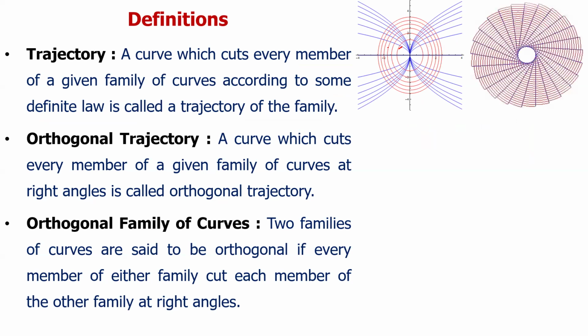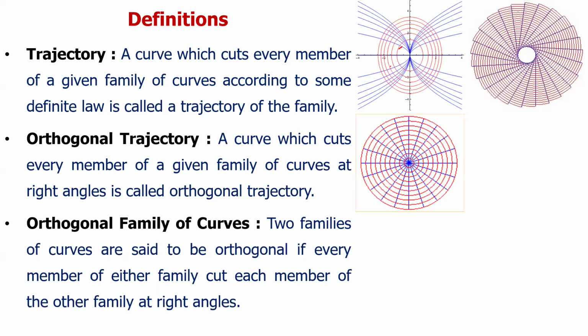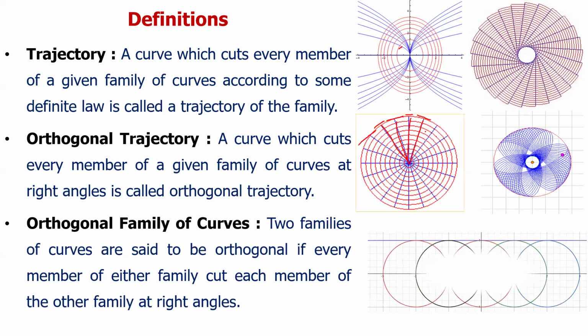Now this is again an example of trajectories. Now this is the family of orthogonal trajectories. Just look here, these are the radii of the circles, and if we draw the tangent at any point, this tangent will always be perpendicular to the radius of the circle. So this is the family of orthogonal curves. This is also one more example of trajectory, and now this is again one example of orthogonal trajectory.